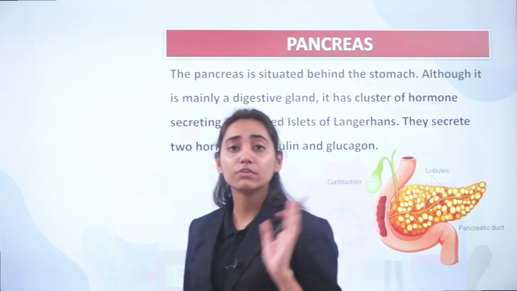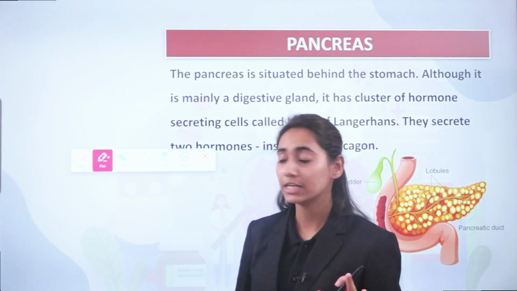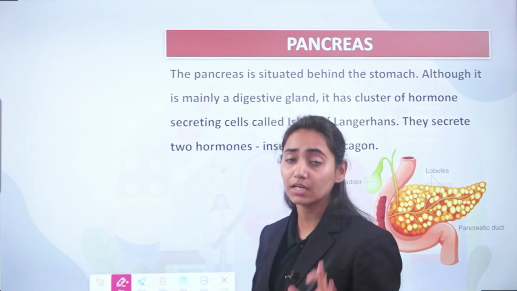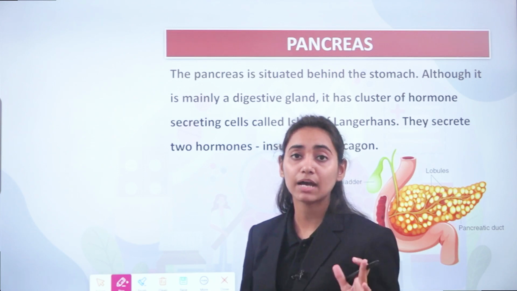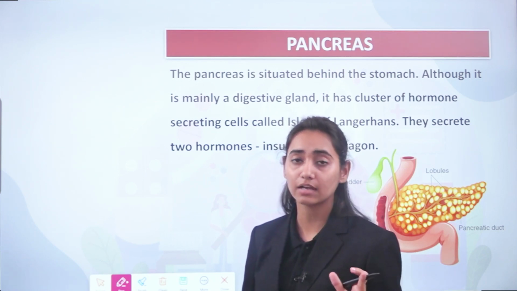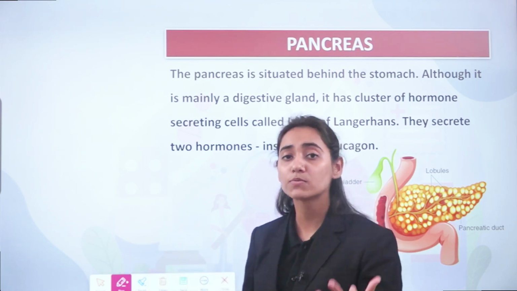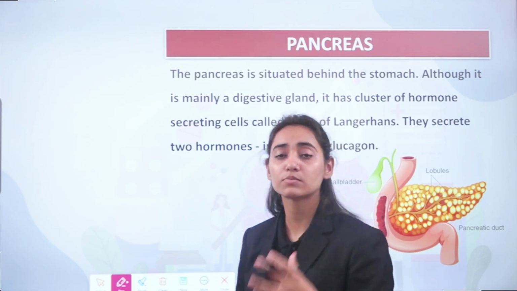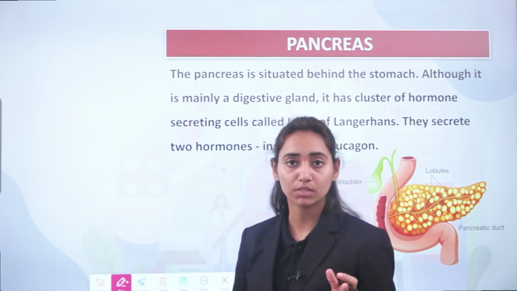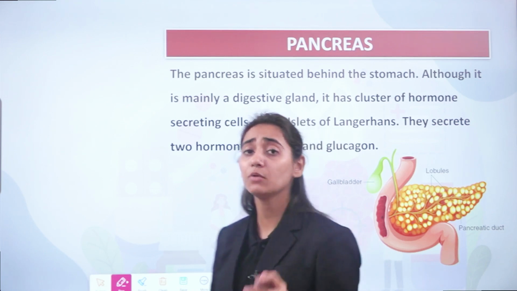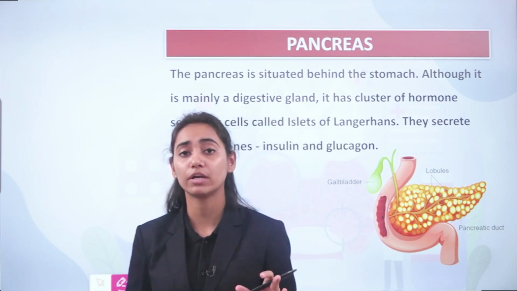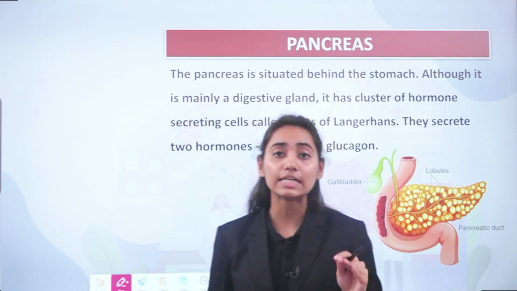How? Whenever there is more and more accumulation of glucose in your body, insulin is secreted by the cells of islets of Langerhans, and insulin helps in metabolism of this glucose, or it helps in the removal of glucose from the blood. When there is more insulin in your body, it leads to a decrease in glucose level.